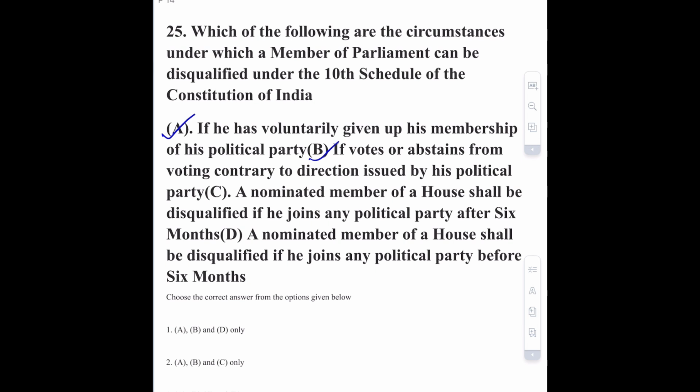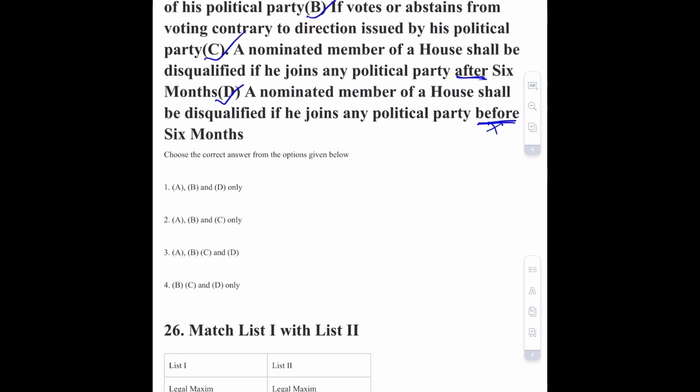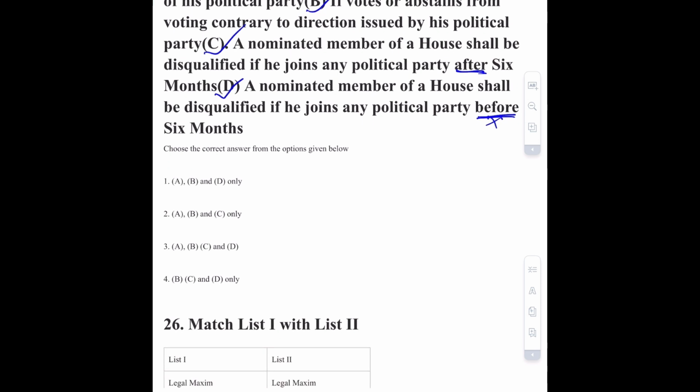Option number C is a nominated member of the House shall be disqualified if he joins any political parties after 6 months. This is also correct. Option number D is a nominated member of the House shall be disqualified if he joins any political party before 6 months. This is not a correct answer. If he joins after 6 months, then he will be disqualified. So the correct answer of this question will be option number 2, that is A, B and C.